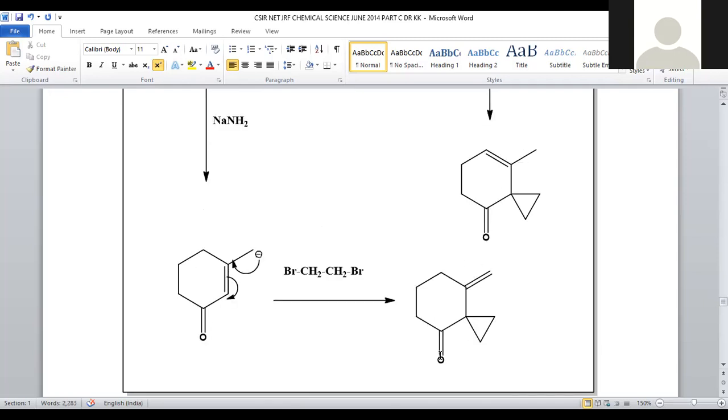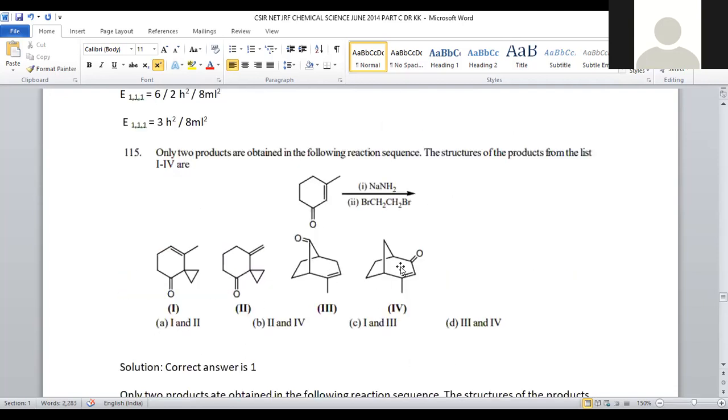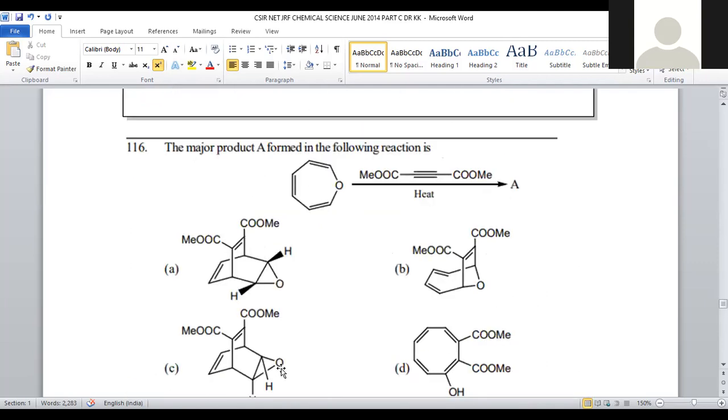So here two kinds of product formation are possible. Both are six-membered ring systems rather than this kind of norbornane system, right? So six-membered ring systems are available in options number 1 and 2. These two are the mixture of products, and those are provided in option number 1. For question number 115, option number 1 is the answer. Let us move on to question number 116.